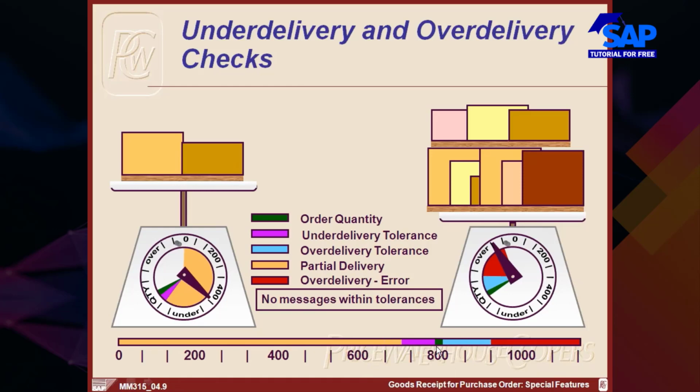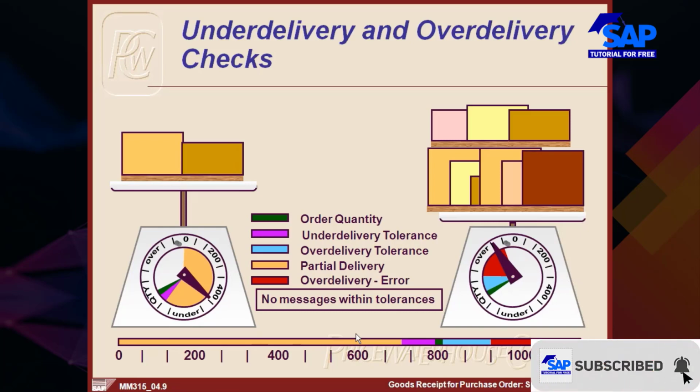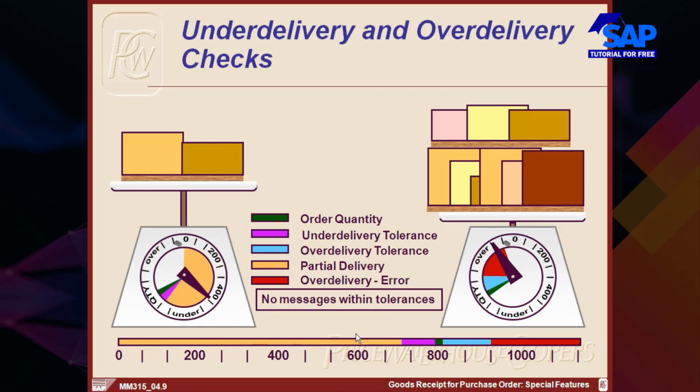Look at here now. In the particular slide that we are seeing, the quantity ordered is 800. Let's say I have maintained my under delivery tolerance as 20%. So 20% of 800 is how much? 160. 800 minus 160 is how much? 640.